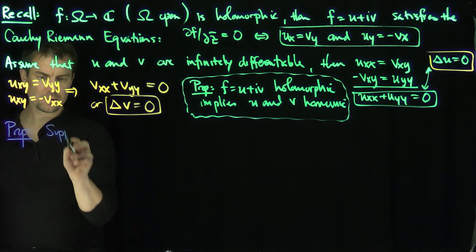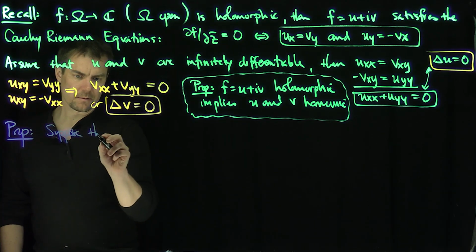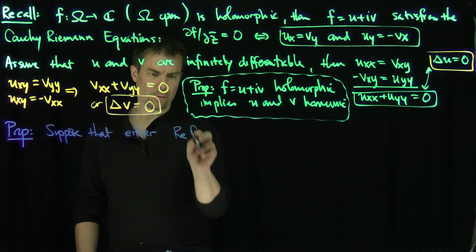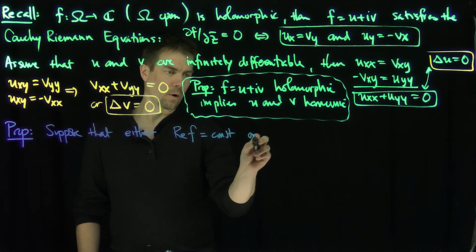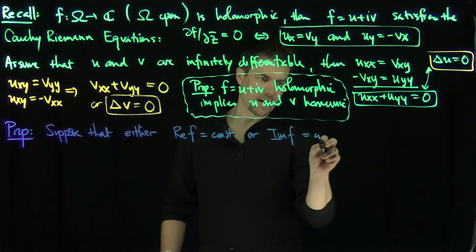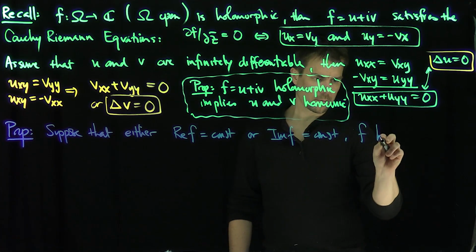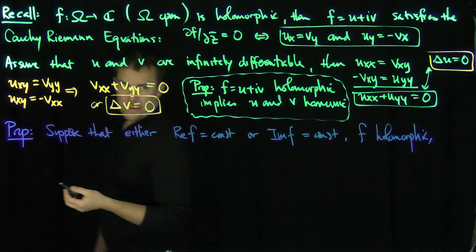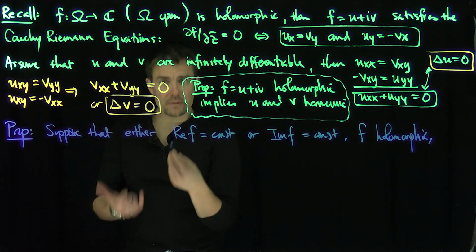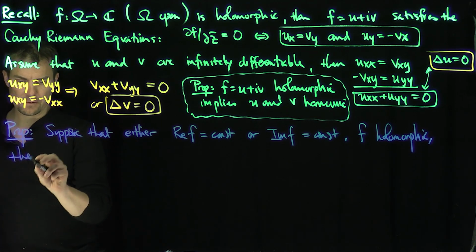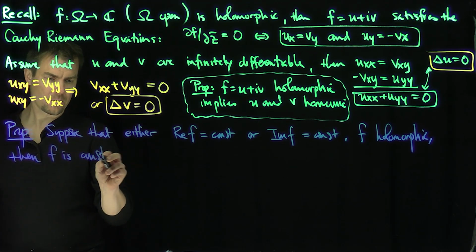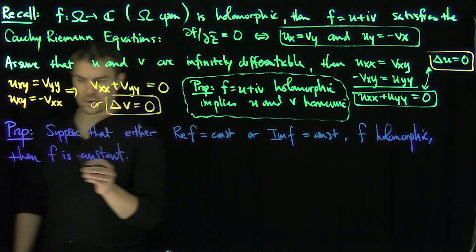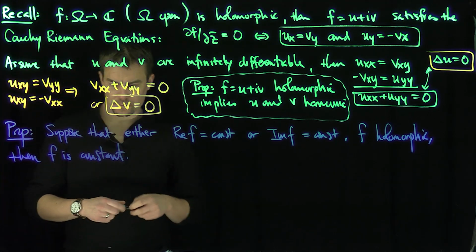All right, here's our next proposition. Suppose that either the real part of f is a constant, or the imaginary part of f is a constant, where f is holomorphic. If either the real or imaginary part of the holomorphic function is constant, then the holomorphic function itself has to be constant. So how do you prove something like this? The proof is straightforward. Proof: